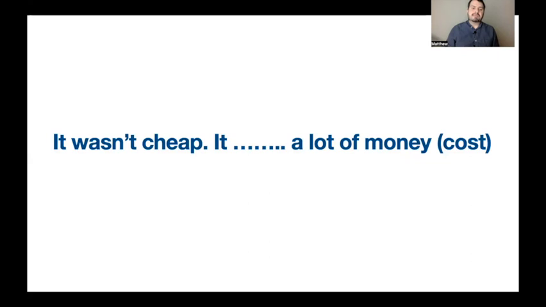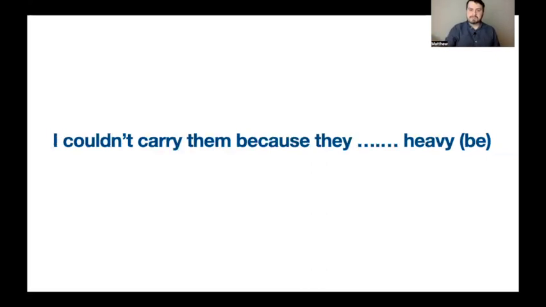And this is the next sentence. It wasn't cheap. Oh, that means it was expensive. It a lot of money. Cost. What's the past tense of cost? Costed? If you said costed, you are wrong. It's an irregular verb. It's a special irregular verb because it's cost. Cost is cost, like shut is shut. Simple. Very good. And here's the last one.